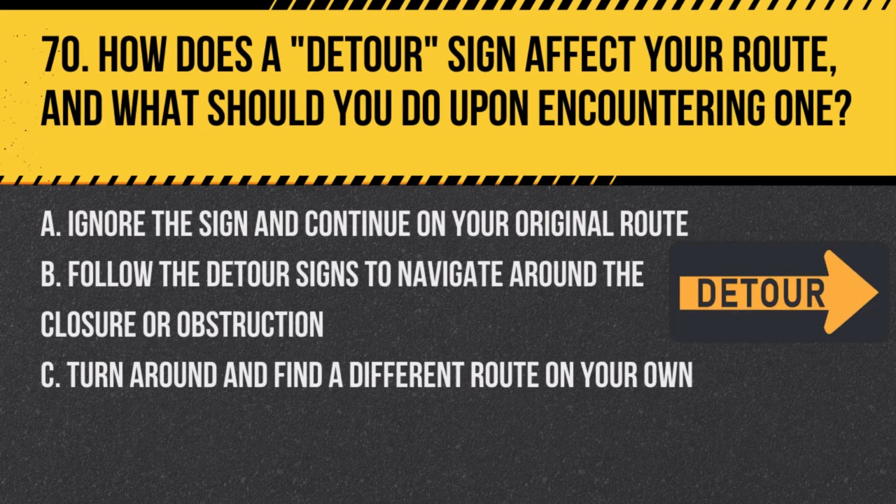Question 70. How does a detour sign affect your route, and what should you do upon encountering one? A. Ignore the sign and continue on your original route. B. Follow the detour signs to navigate around the closure or obstruction. C. Turn around and find a different route on your own. Answer. B. Follow the detour signs to navigate around the closure or obstruction. Detours provide an alternate route to your destination.